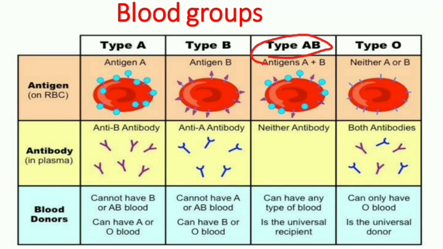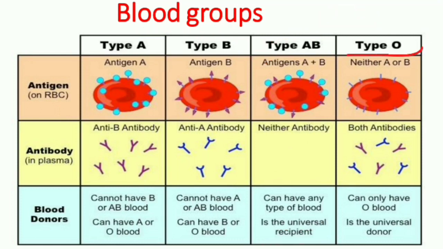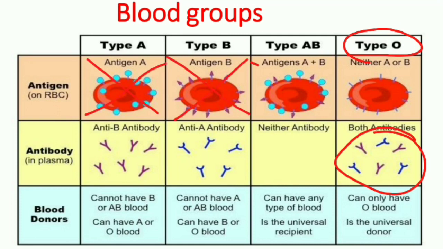Coming to the type AB, these persons do not have any antibodies in the plasma, so they can receive the blood from A, B and O. Hence, these blood group persons are called as universal recipients. Type O, these persons have both the antibodies in the plasma, so they do not get blood from A, B and AB. But they can donate the blood to all these three groups. So they are called as universal donor.